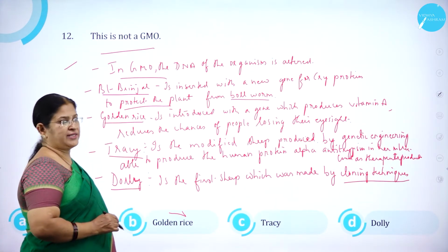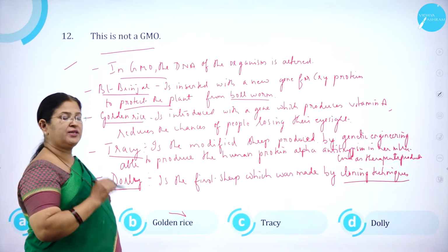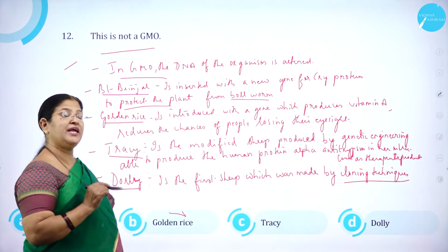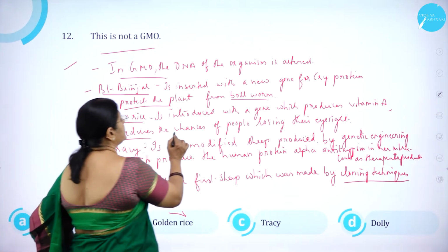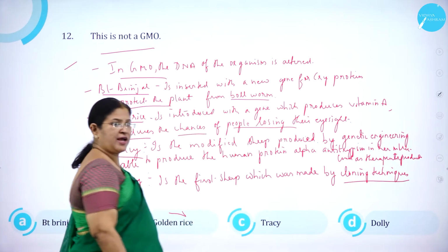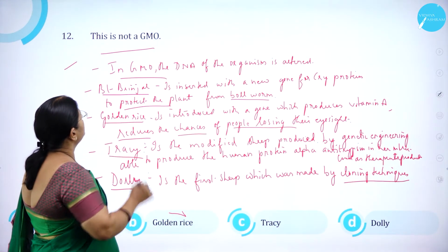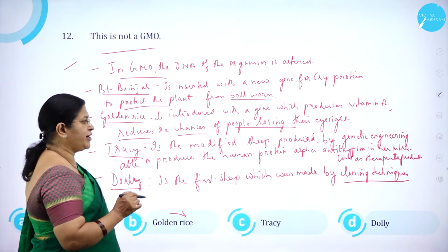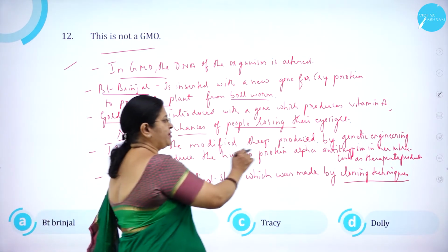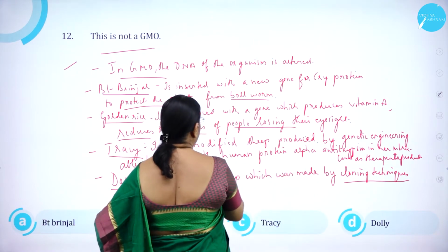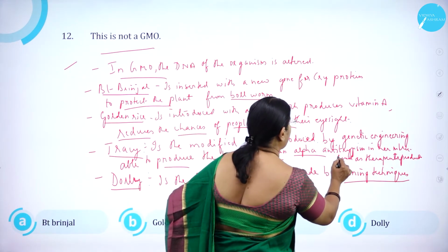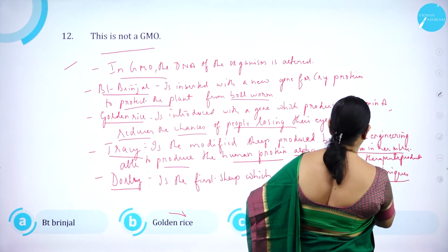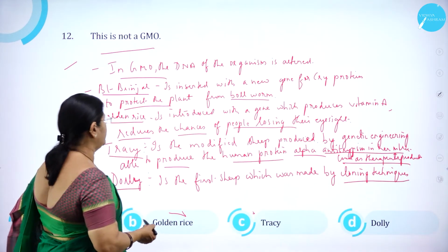Golden rice is introduced with a gene which produces vitamin A, which reduces the chances of people losing their eyesight. So this is also a genetically modified organism. Tracy is the modified sheep produced by genetic engineering and able to produce the human protein alpha antitrypsin in her milk, which is used for therapeutic products.